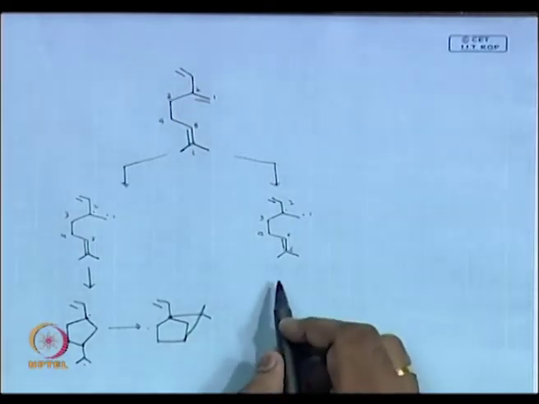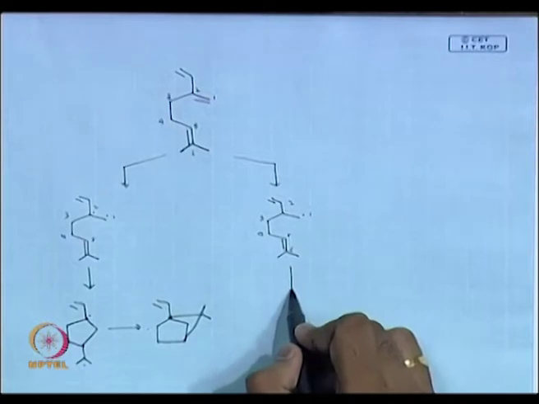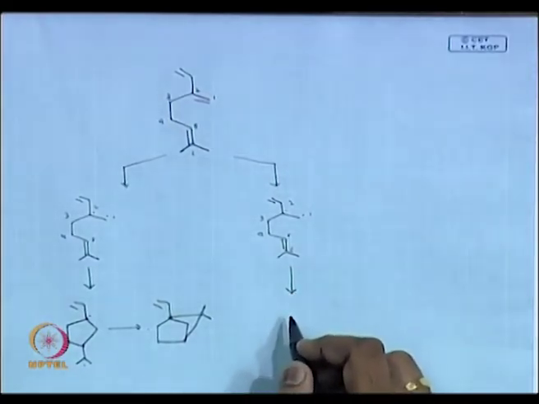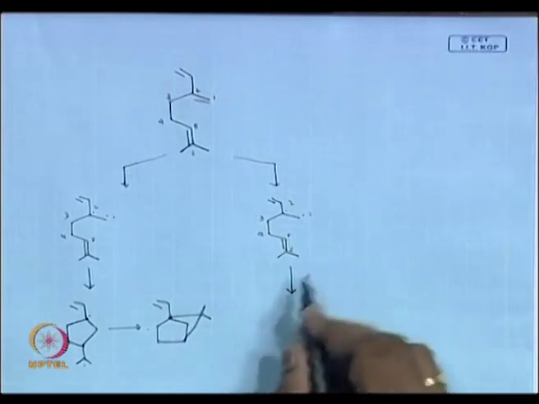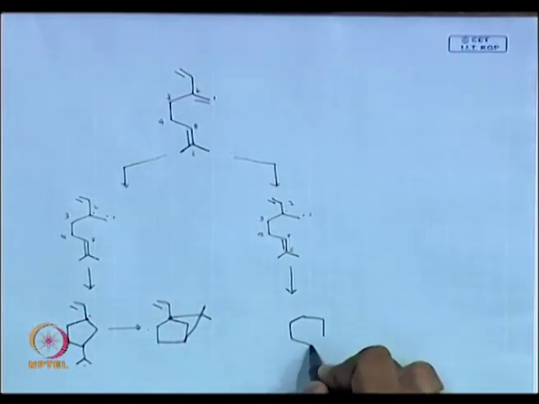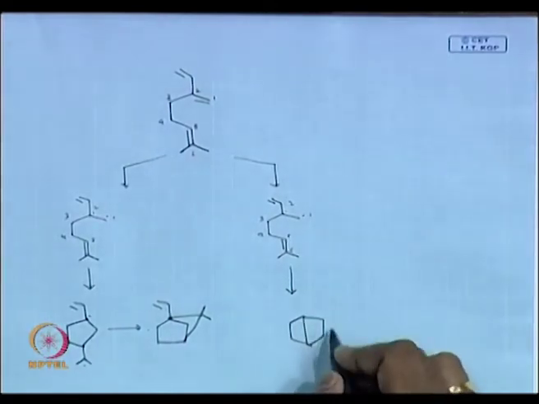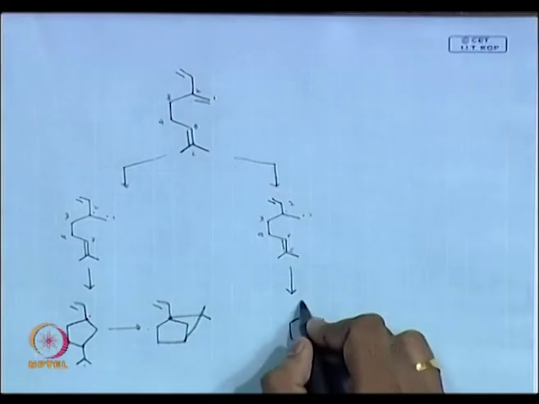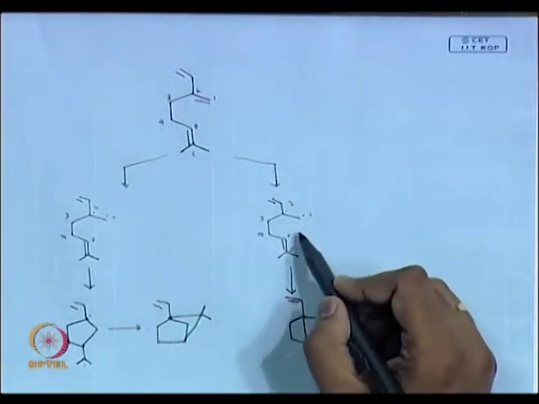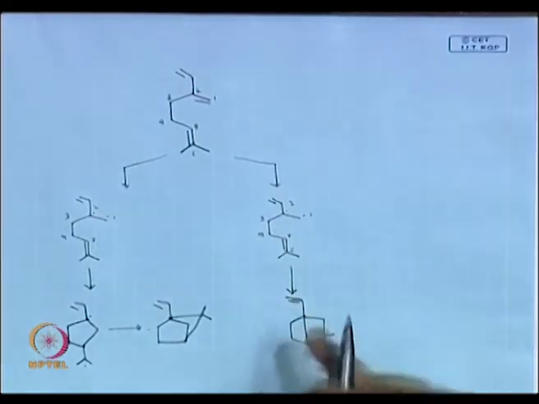If I do the 1,6 addition, just try that. So, the product you end up with is, look at this, right. I am going to add this 6-membered, then you get a radical to give me this product.